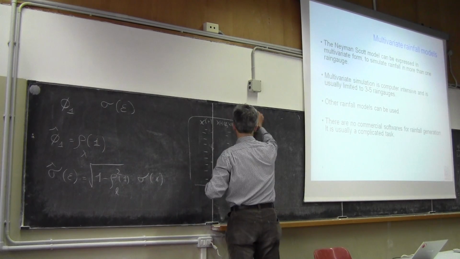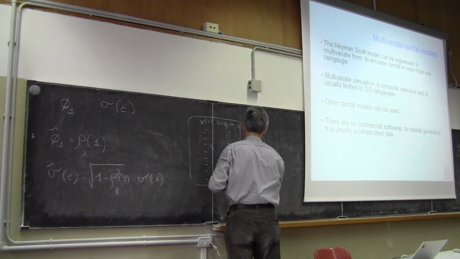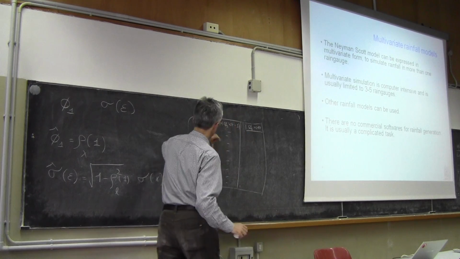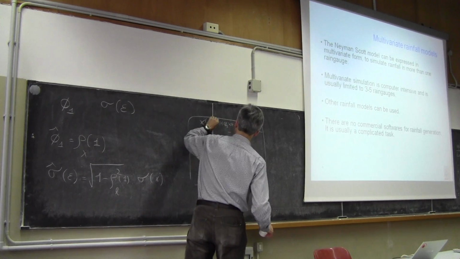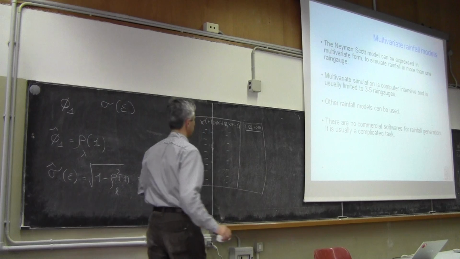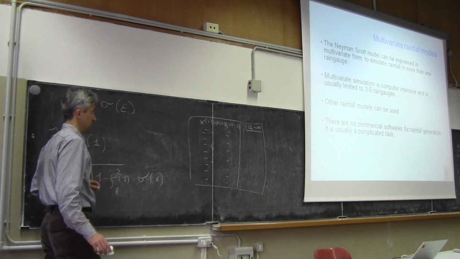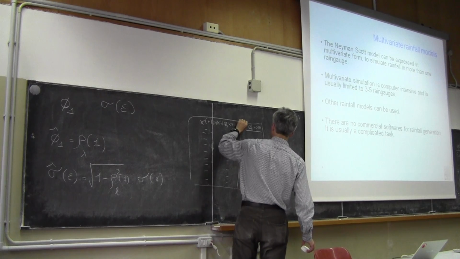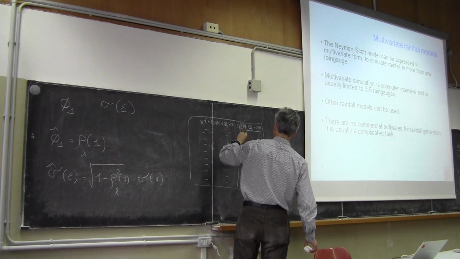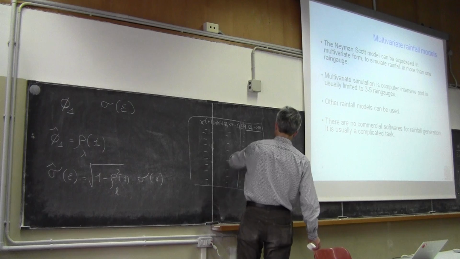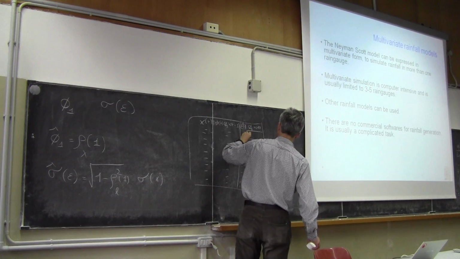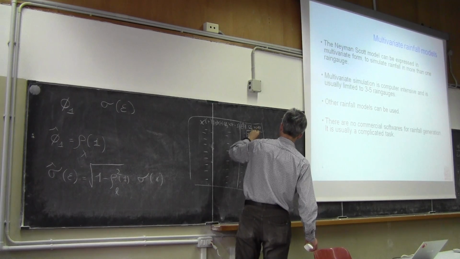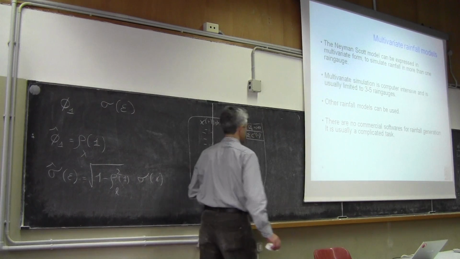I'm sorry, this is already the column of epsilon t. It was already there. And then you can get a column with squared epsilon t. And then you can get a second cell here with the sum of the squares.